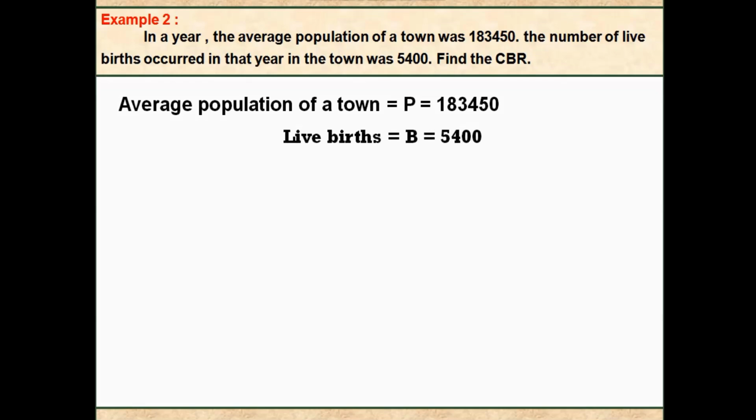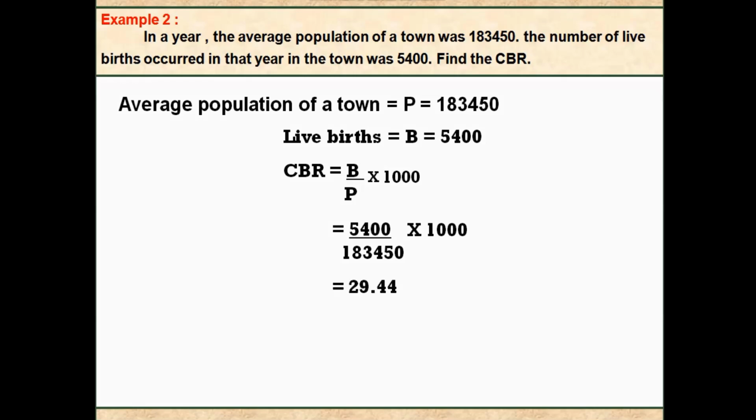Live births B equals 5,400. Hence the formula, crude birth rate is B divided by P into 1000. After applying the values, 5,400 divided by 1,83,450 into 1000, nothing but 29.44 per 1000 individuals.